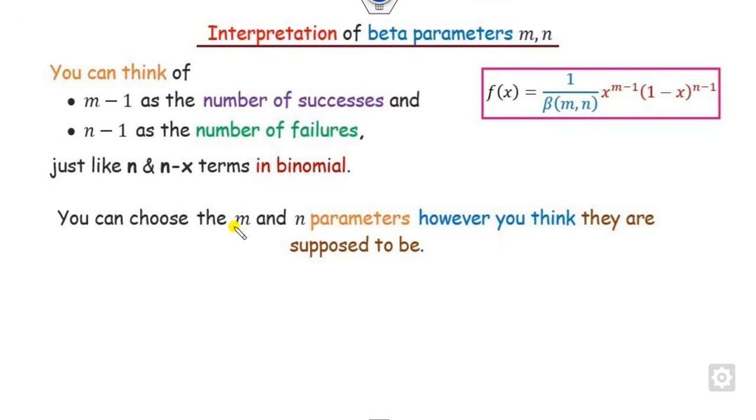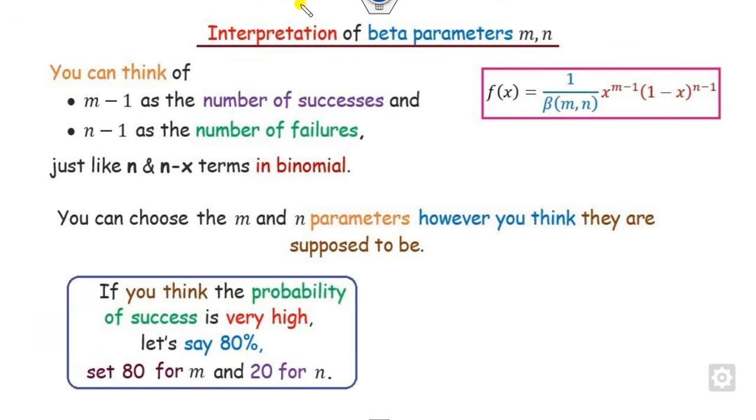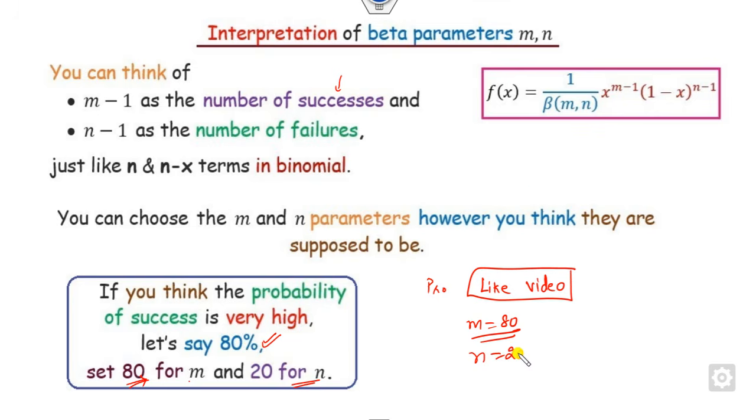Now you can choose m or n, since these are the parameters, as per your convenience. For example, if you think the probability of success is very high, say 80%, it's a success, so I can consider m as 80 and the remaining as 20. For example, if I ask what is the probability that people will like this video, that you will click on the like button, and I assume the probability of liking this video is 80%, then I can consider m as 80, and the 20% of people will not like this video. They watch the video but they don't click like.